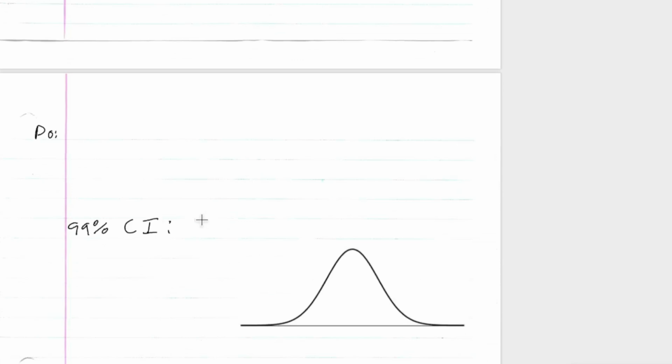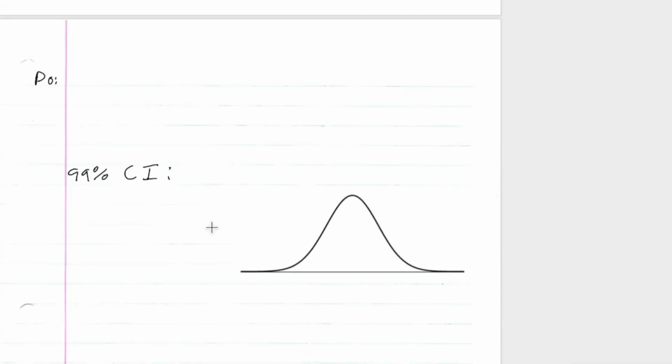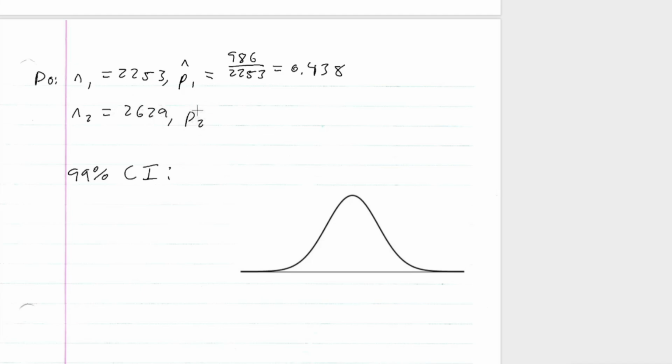So let's go ahead and do the next part. N1 is equal to 2253, and P1 hat was equal to 986 over 2253, which gets to 0.438. Then N2 was equal to 2629, and P2 hat was equal to 923 over 2629, and that will give us 0.351.